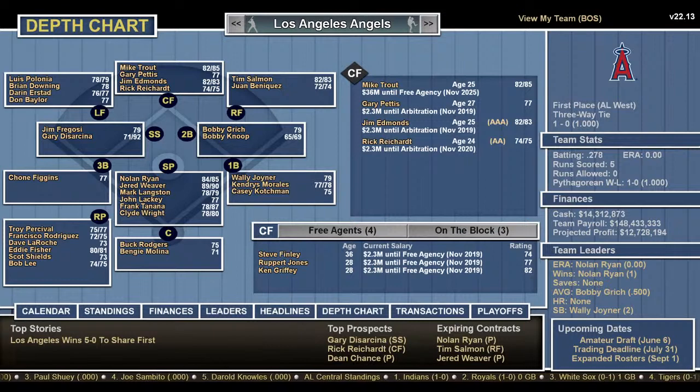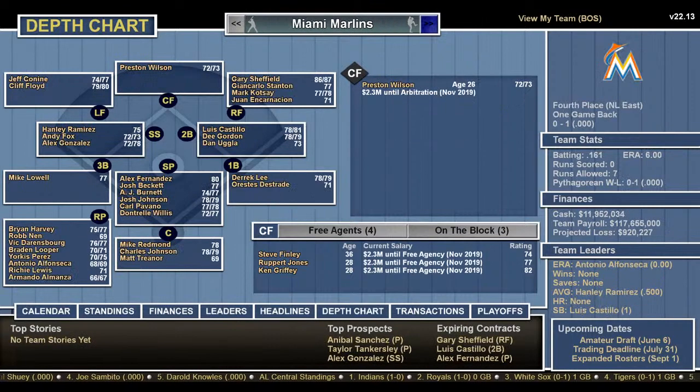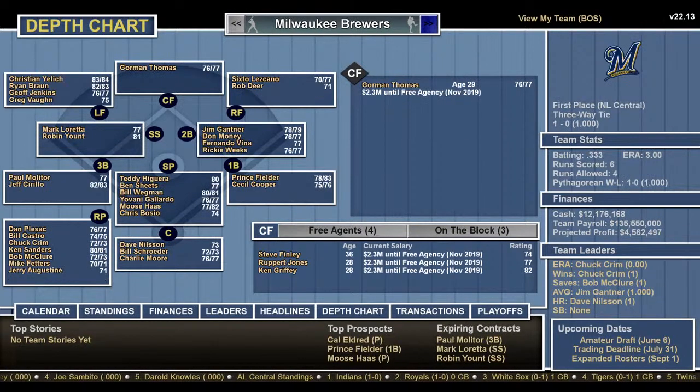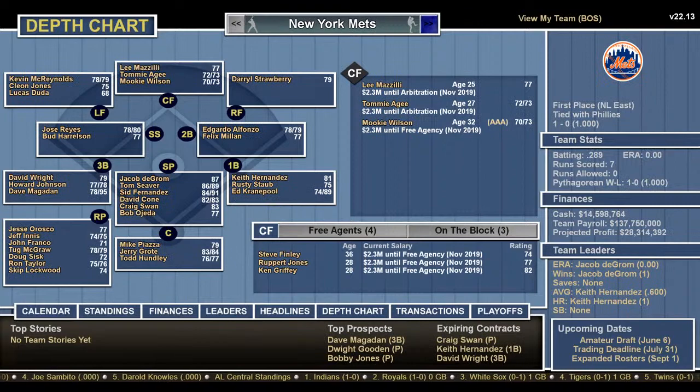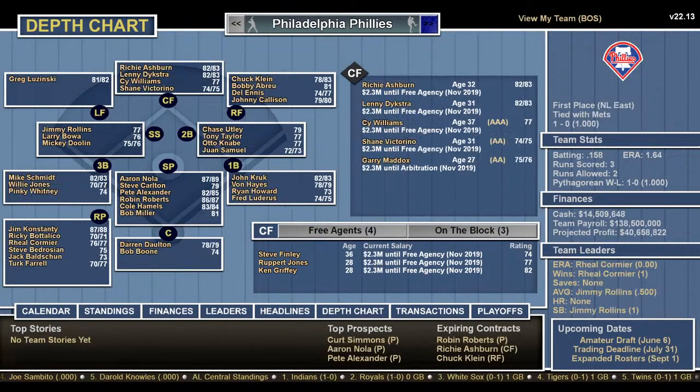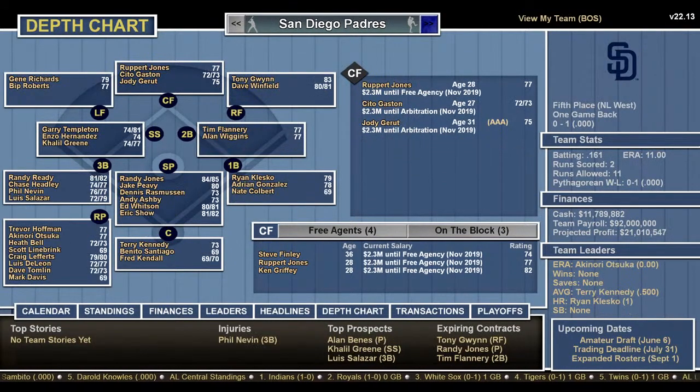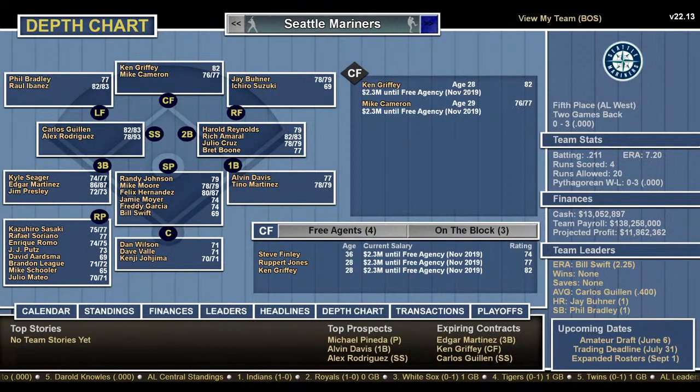D. Scott Howard, Mariners. Let's take a look at the Mariners. Seattle Mariners. Pitching staff, Randy Johnson, Mike Moore, Felix Hernandez, Jamie Moyer, Freddy Garcia, Bill Swift.